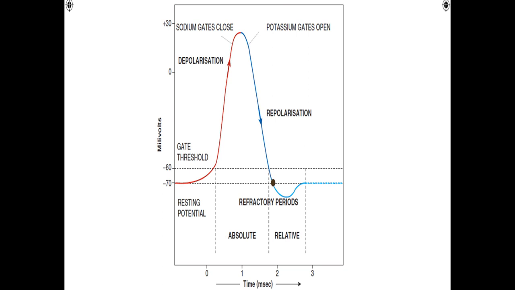One, which I already discussed, is the absolute refractory period, where you are not able to generate any nerve impulse, and then there is a relative refractory period. In this case, if the stimulus is more intense than normal, then an action potential is generated. This is the diagrammatic representation of the generation of the action potential: depolarization, hyperpolarization, and resting membrane potential.